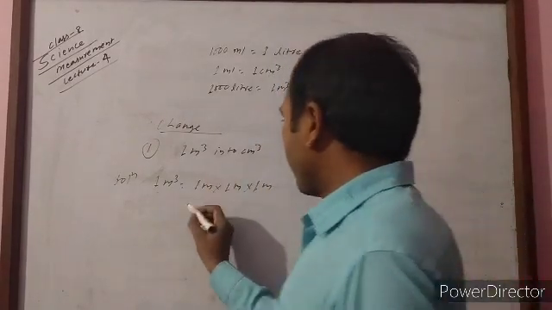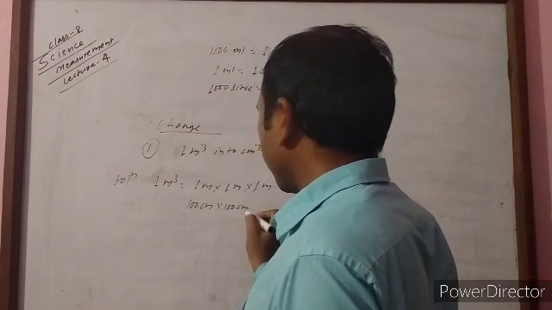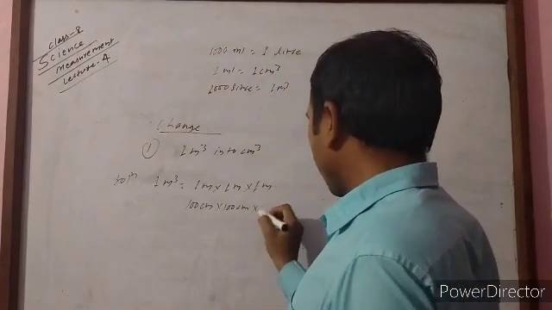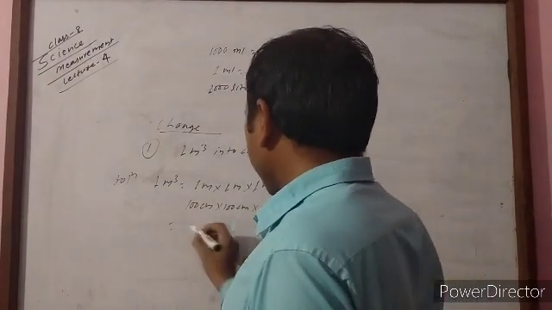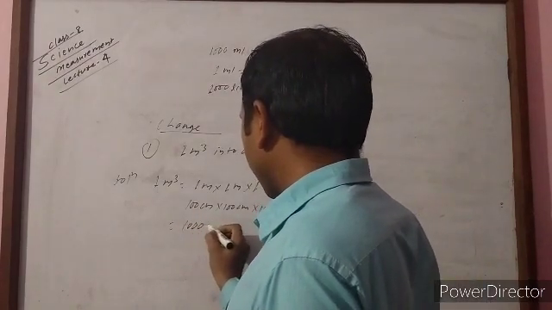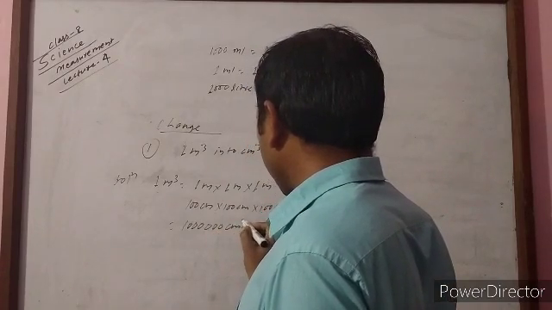In 1 meter we already know there are 100 centimeter, 100 centimeter, 100 centimeter. And when we multiply, then it comes 10 to the power 6 cubic centimeter.